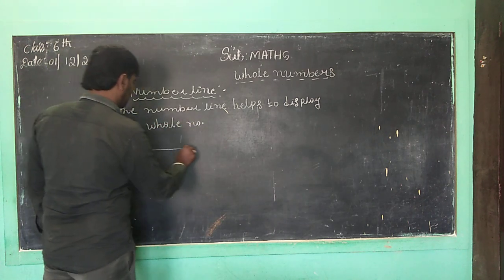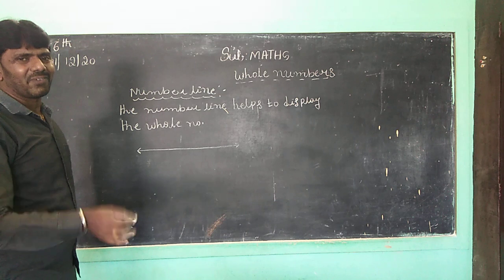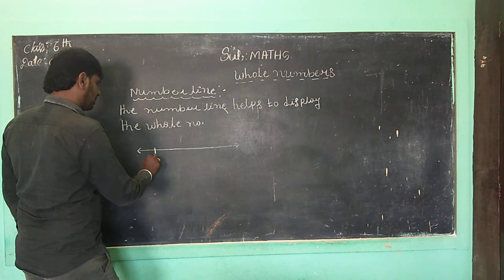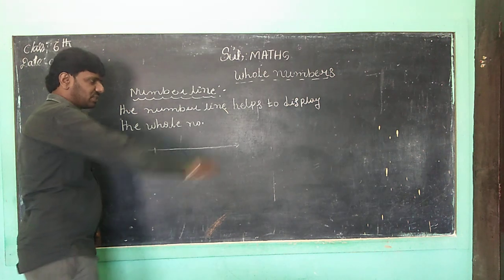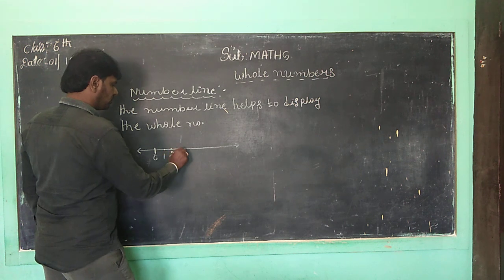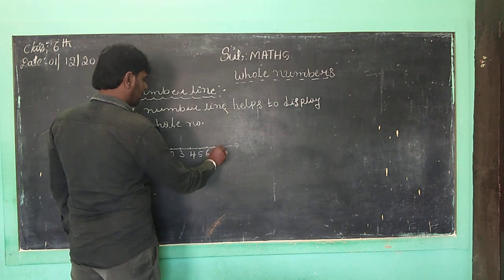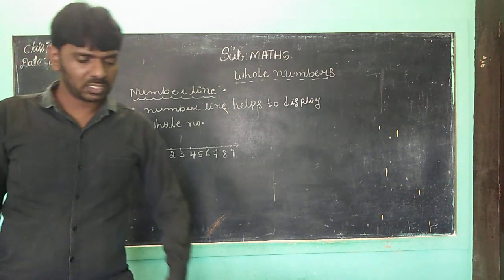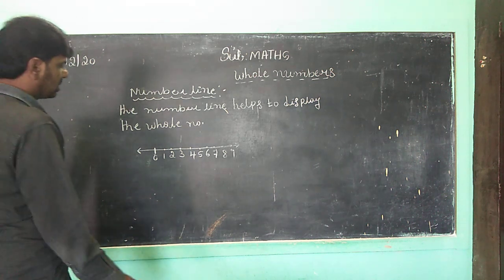Suppose this is a number line, never ending, it is moving. So, children, now we want to consider positive whole numbers. This is 1, 2, 3, 4, 5, 6, 7, 8, 9. We want to represent the numbers. How can we represent them, children? Now we want to construct a number line.